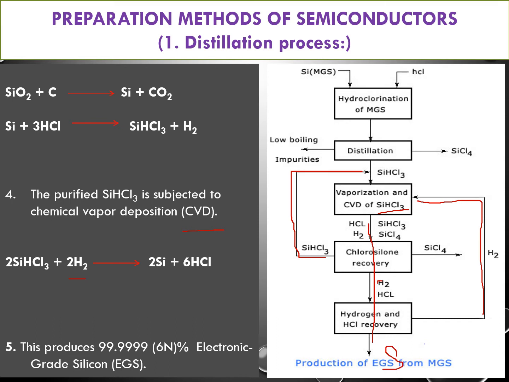So we are starting with silicon but ending with silicon. If you observe here, we are starting with silicon and also ending with silicon, but the difference is that here it is 98% pure silicon, and here 99.9999% pure silicon. This is called electronic grade silicon, EGS. What happened throughout the process? We just removed the impurities present in the metallurgical grade silicon by converting them into other forms. This is the basic principle of the distillation process.